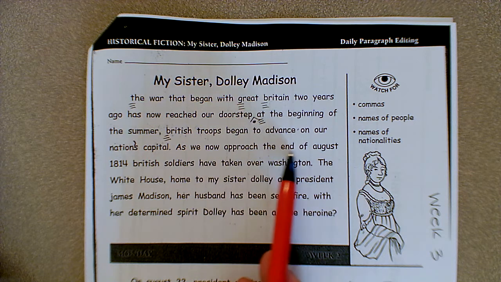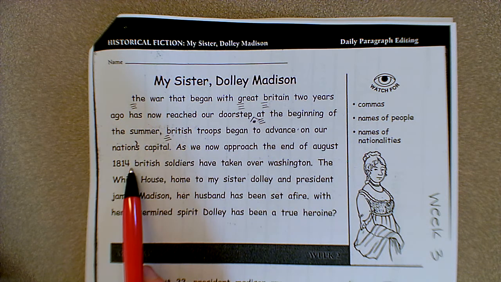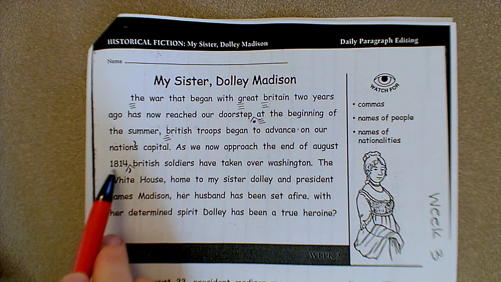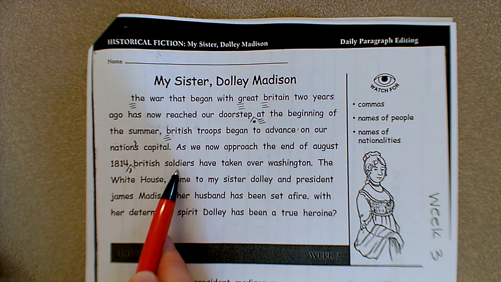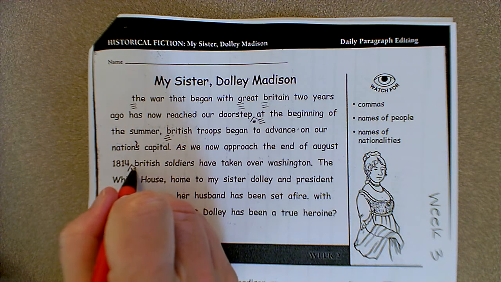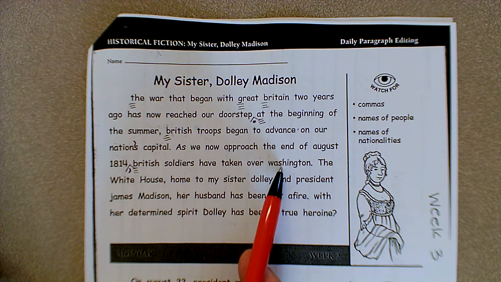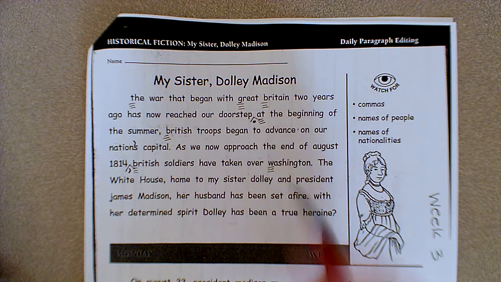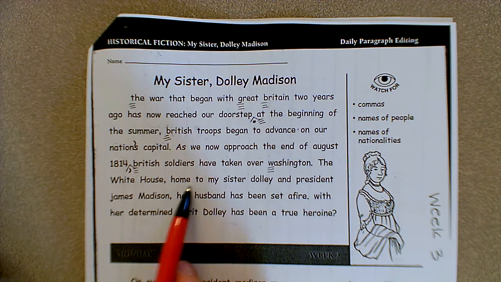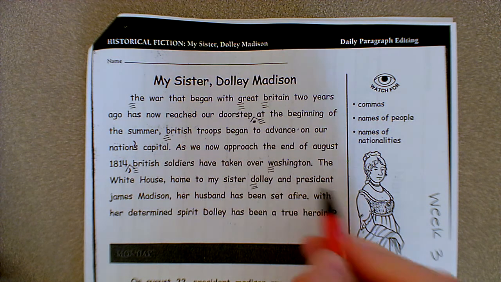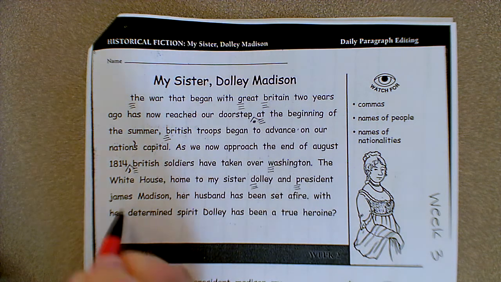As we now approach the end of August 1814, comma here. If you do not insert a comma there, it reads as if there was 1,814 British soldiers, and that is not what the author intended. British is proper. British soldiers have taken over Washington, proper noun. The White House, home to my sister Dolley, proper noun, and President James Madison, all 3 proper.